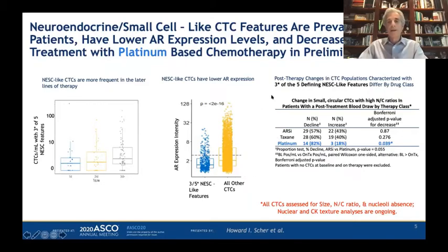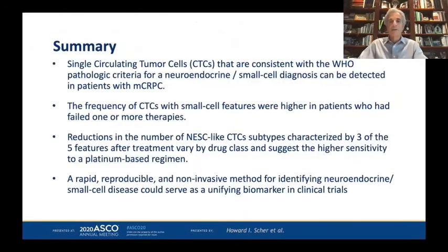Again, recognizing that only 3 of the 5 features defined have been fully analyzed and the work is ongoing, we looked at the changes in the percentage of cells present in patients with CTCs by different classes of drug. And note, the only drug class in which there is a significant reduction relative to baseline is when platinum is used, which is one of the standards to treat small cell carcinoma in the lung, as well as small cell carcinomas phenotypes in prostate cancer patients.